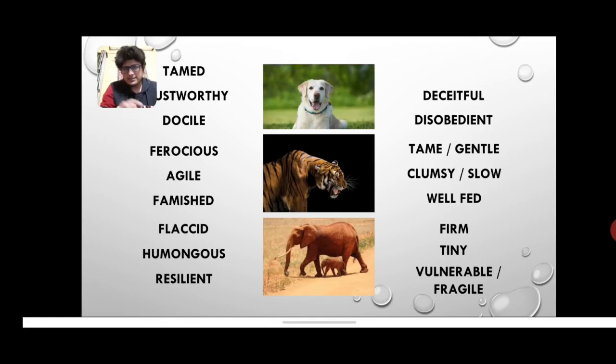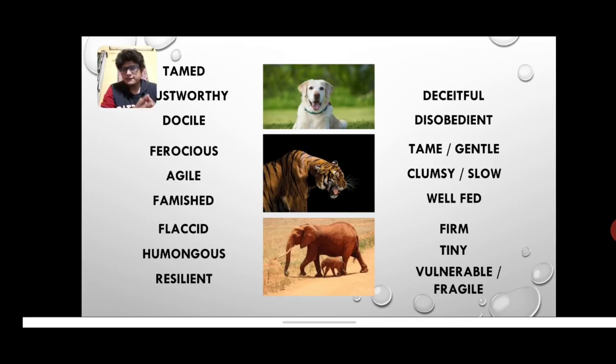So that flaccidity means it shows a little bit of hesitation, even if it is quite in anger and charging at you. Still there is some amount of hesitation, a hiccup, because of which it restrains itself. So that is called flaccidity. So an elephant is flaccid. The opposite of flaccid is firm.